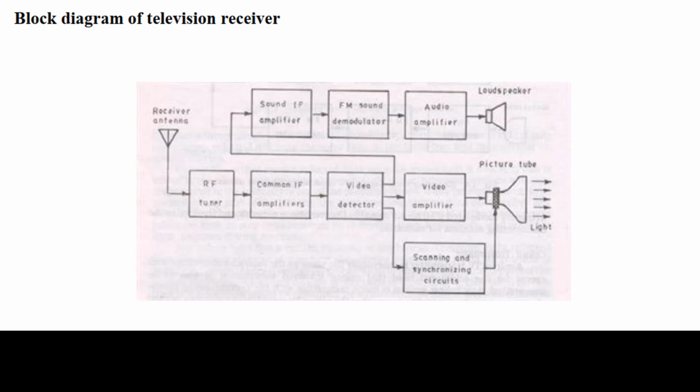In this block diagram we are viewing the television receiver. A receiver, that is a radio receiver, is designed to amplify and convert the video and audio radio frequency signals of a television broadcast that have been picked up by the television antenna.